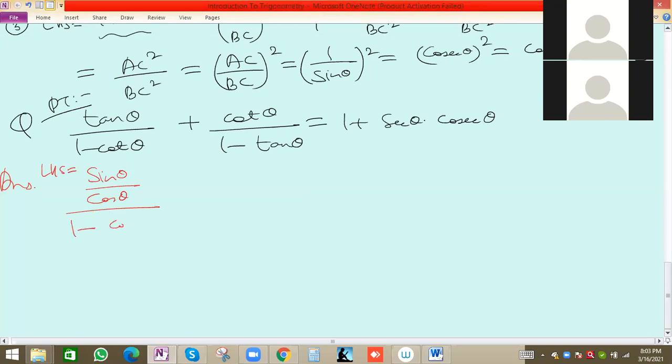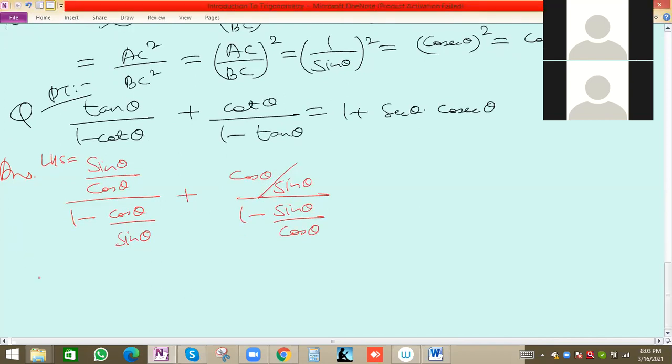1 minus cot theta, reciprocal of tan theta, is 1 minus cos theta by sin theta, plus cot theta is cos theta by sin theta, correct? 1 minus sin theta by cos theta. Now we can simplify the values.